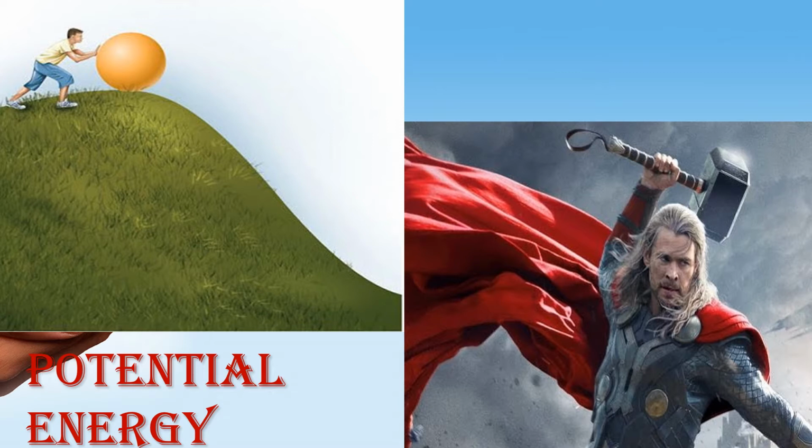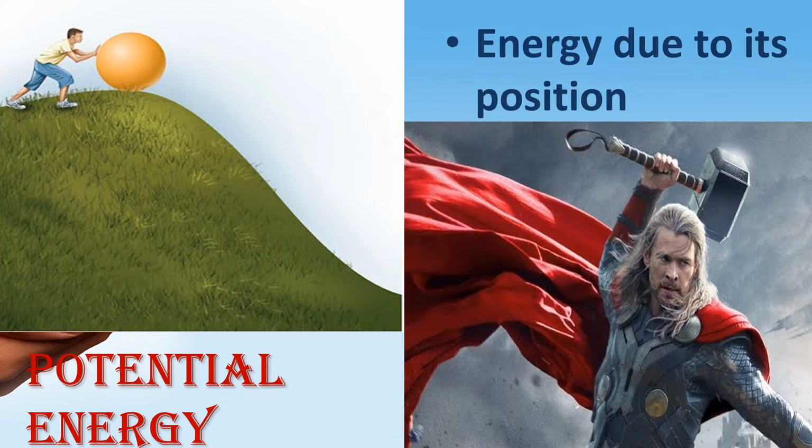There is also some stored energy in it. That stored energy is called the potential energy. Simply, the potential energy depends upon the position of the object. Energy due to the position of the object is called potential energy. Simply, the stored energy inside an object is called the potential energy.